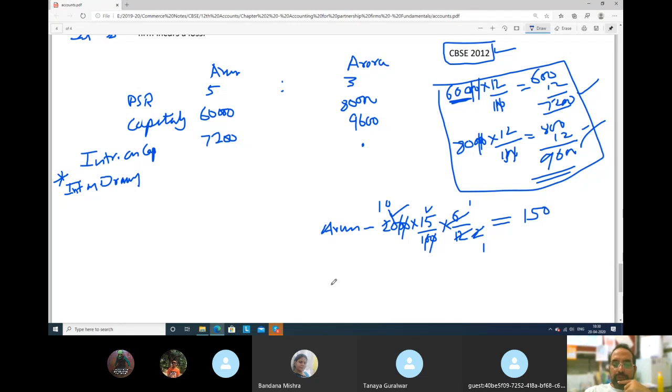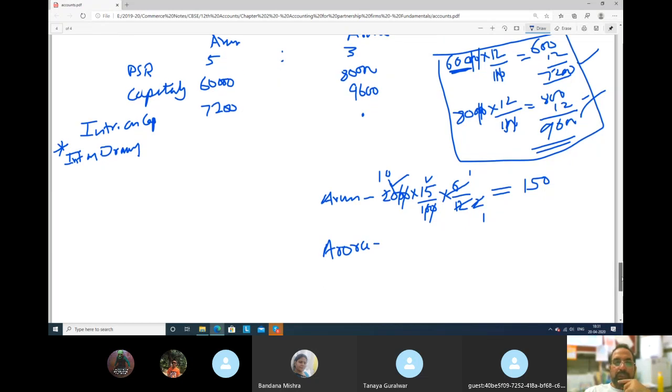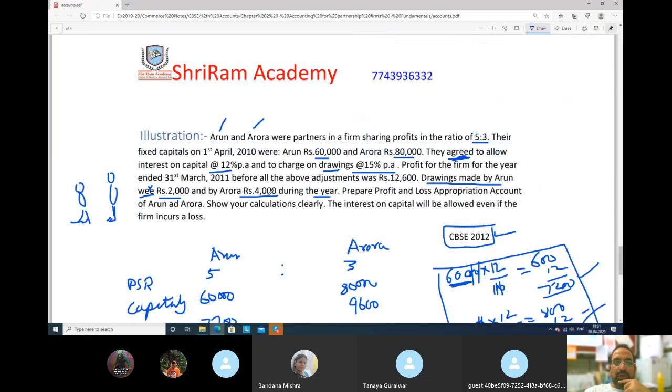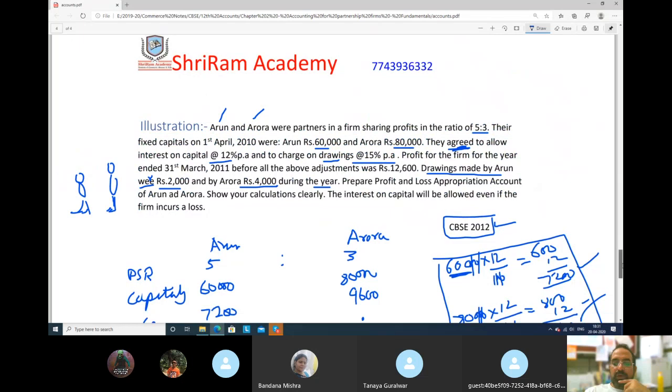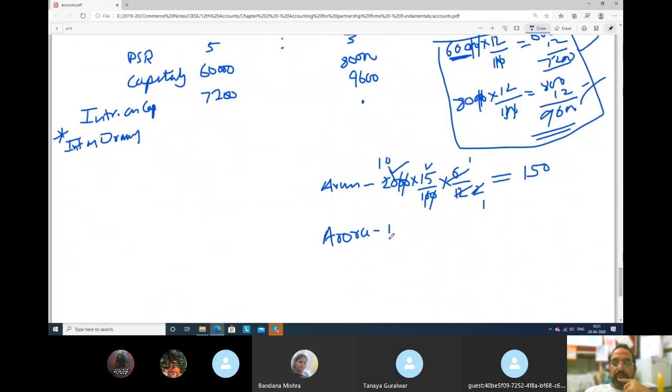And the other partner is Aurora. For Aurora also, see guys, what are the drawings of Aurora? How much money has he withdrawn from the business? 4,000 rupees. And he has to pay interest on drawings at 15%. So we will calculate his interest also. Rate of interest 15 upon 100.